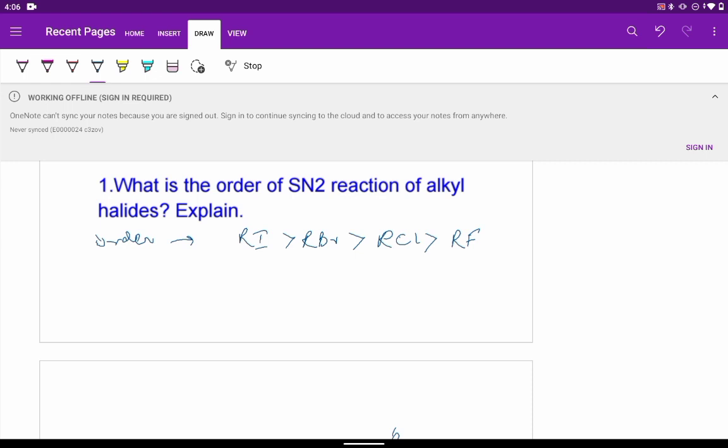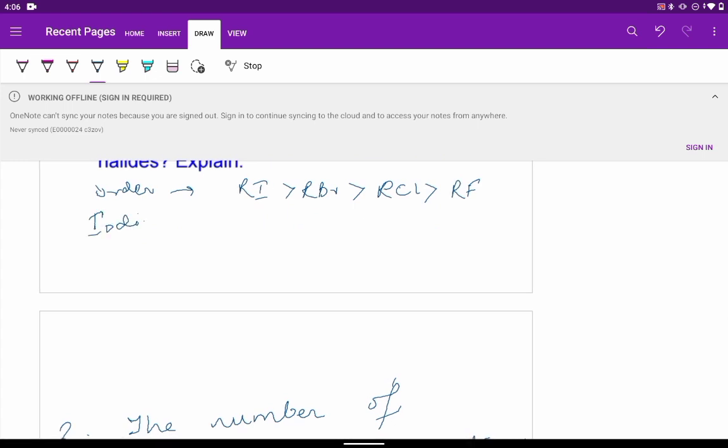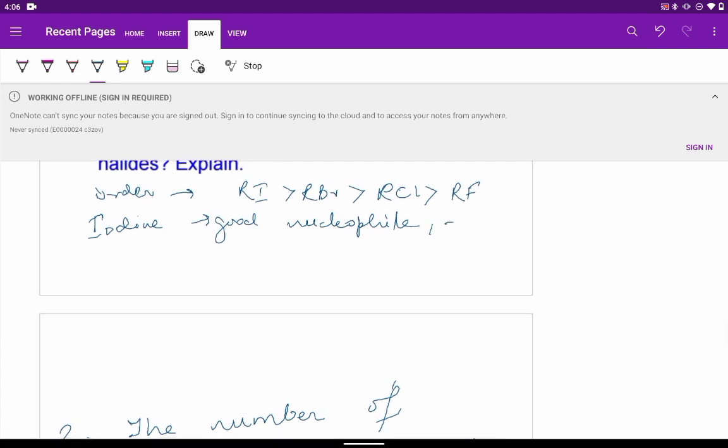Now why does it happen? This happens because iodine is a very good nucleophile and a very good leaving group. So it eliminates easily. So this is the reason.